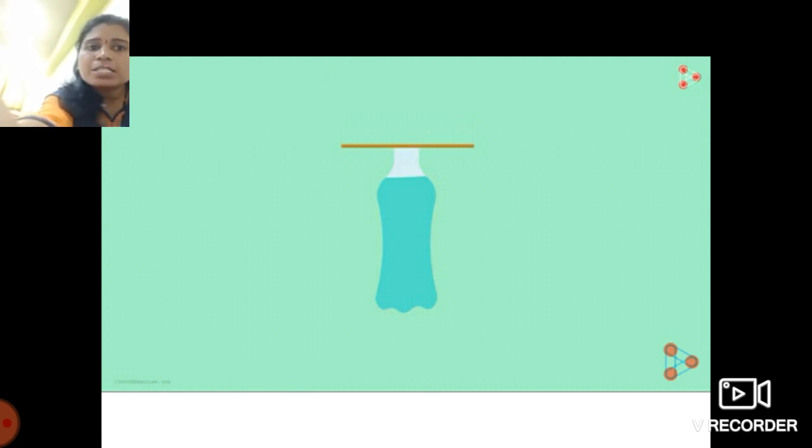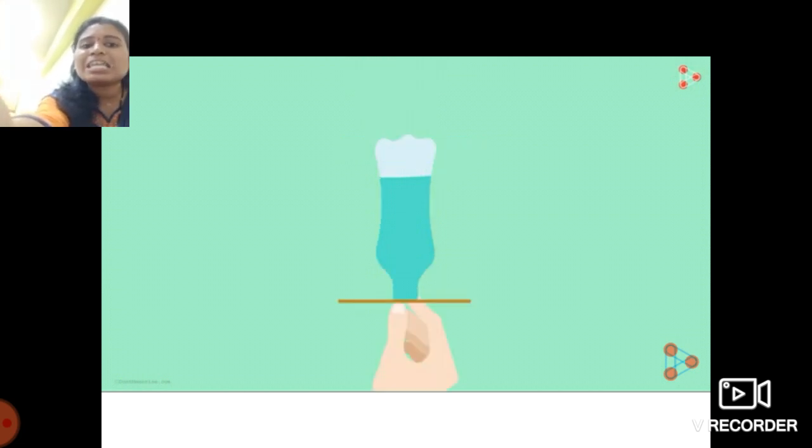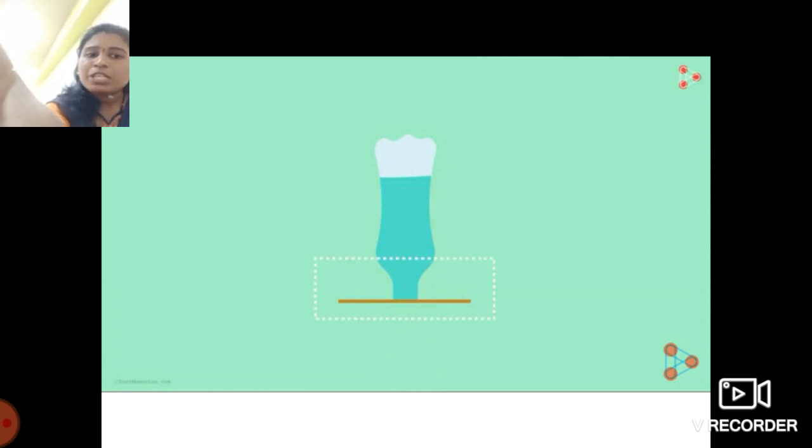Now hold this paper with your hand so that it does not move from its position, and invert the bottle in this fashion. Now let go of the paper. What did you see, students?